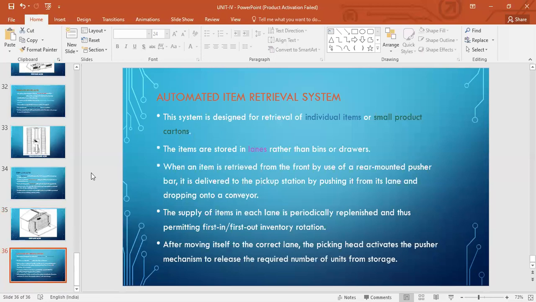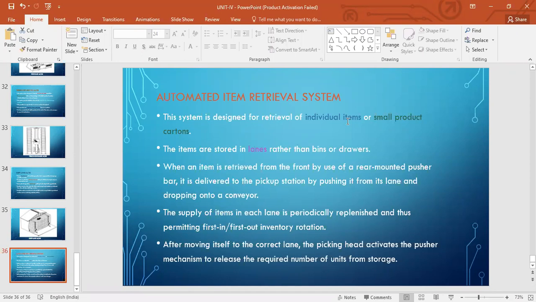And the last one is the automated item retrieval system. If you want to understand it, if you have seen a candy vending machine, how it vends out candies, this is basically the same type of system. You'll have a pusher mechanism at the back, which will push that unit load so that it can drop onto the SR machine, and then you'll take it to the pickup and delivery station. This is for small product cartons or individual items, not very big work parts, small items, maybe spare parts.